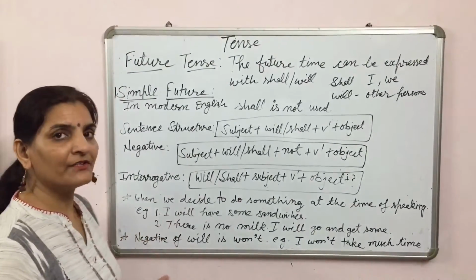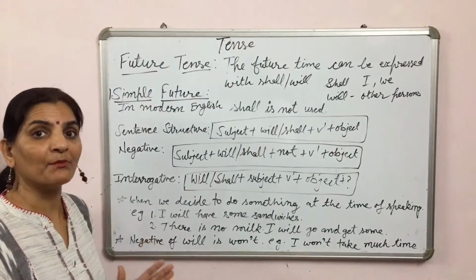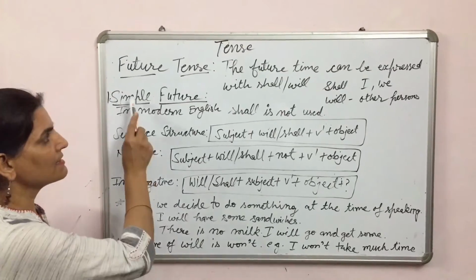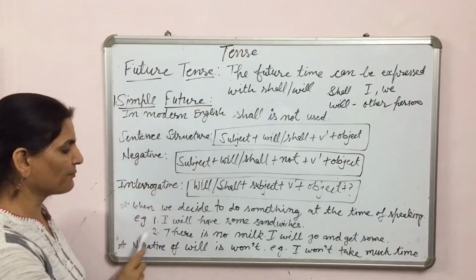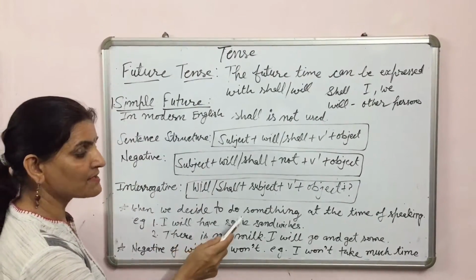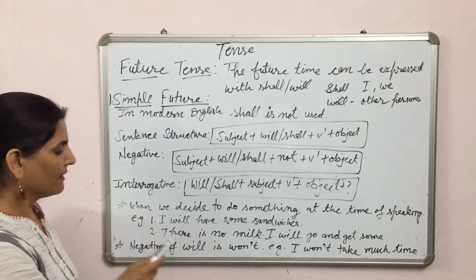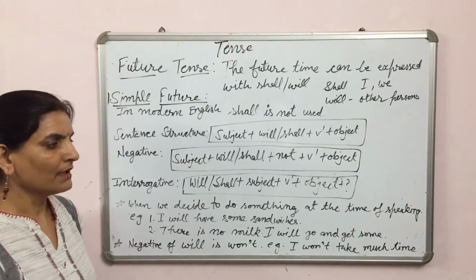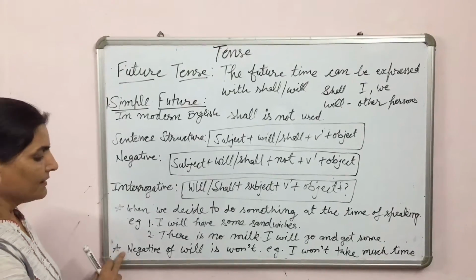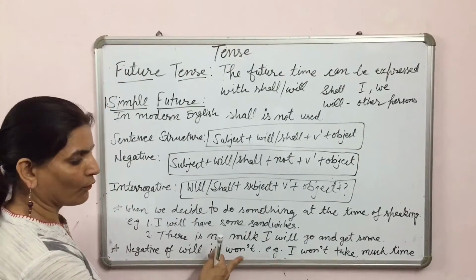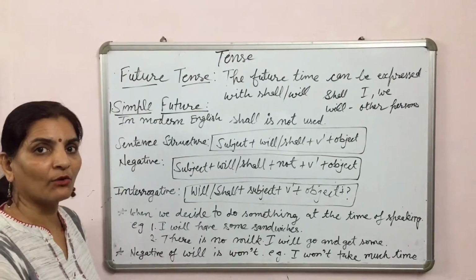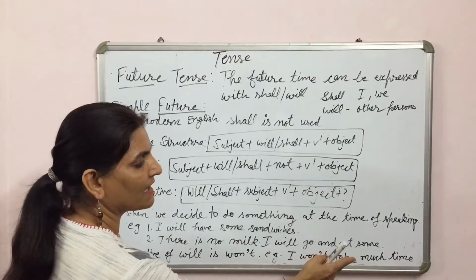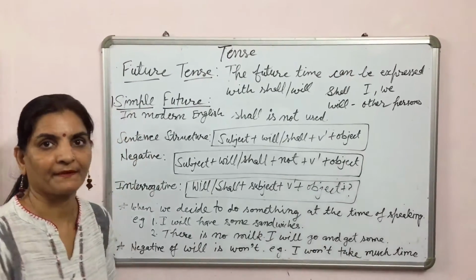When we decide to do something at the time of speaking, then we should use simple future tense. For example, I will have some sandwiches. In the second sentence, there is no milk, I'll go to get some. Negative of will is won't. We can say will not as won't. For example, I won't take much time.